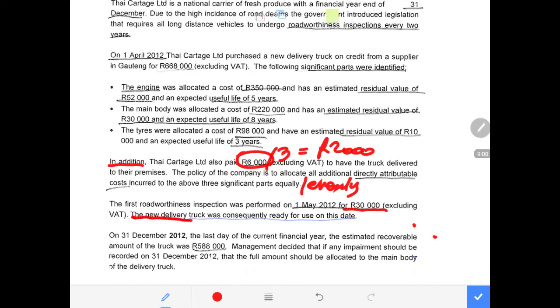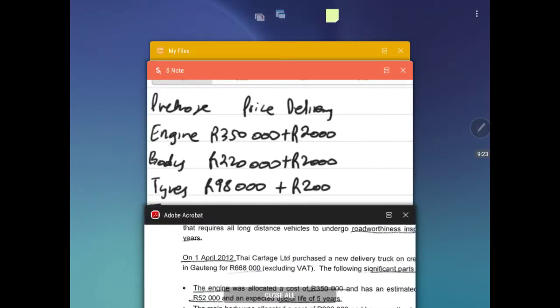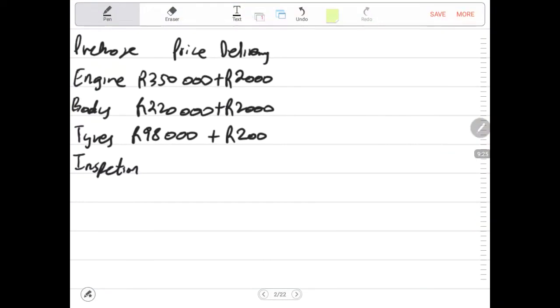The new delivery vehicle was consequently ready for use on that date. Remember, the inspection takes place every 2 years. That means after 2 years, we'll do another inspection. So the cost of the inspection must be recorded separately.